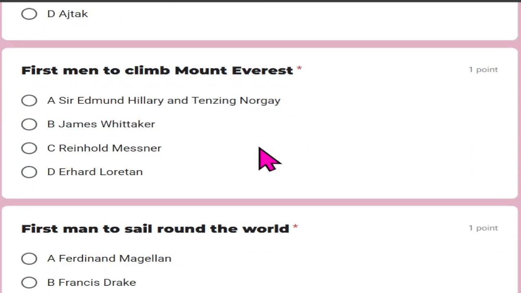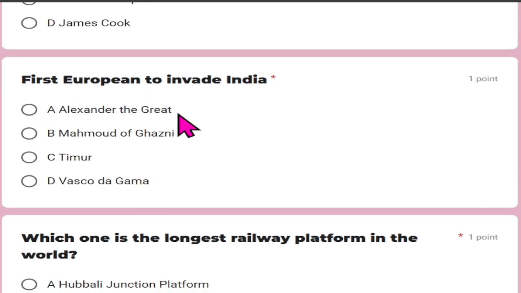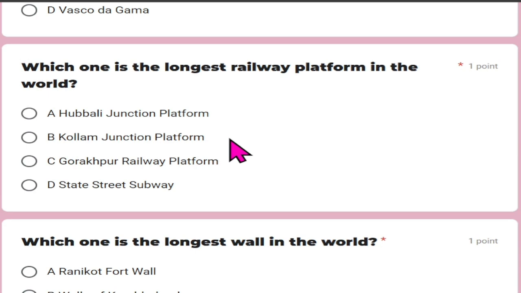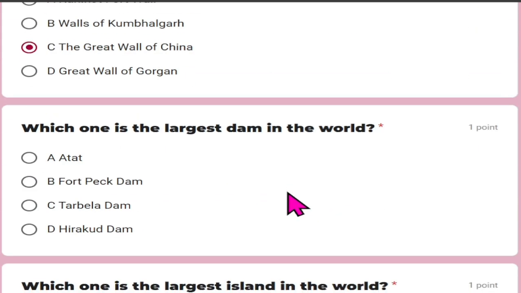First man to climb Mount Everest, Sir Edmund Hillary and Tenzing Norgay. First man to sail around the world, that is Ferdinand Magellan. First European to invade India, that is Alexander the Great. Which one is the longest railway platform in the world? That is Hubli Junction platform. Which one is the longest wall in the world? And that is Great Wall of China.